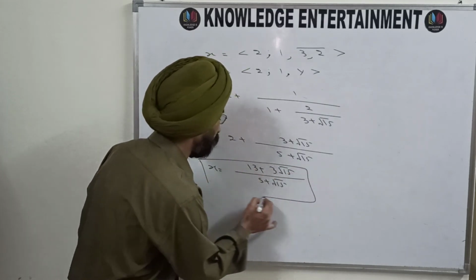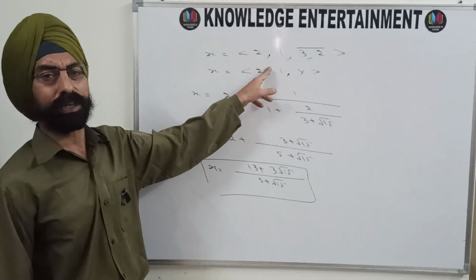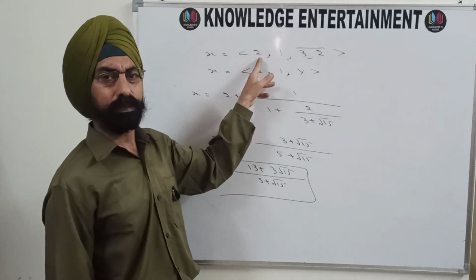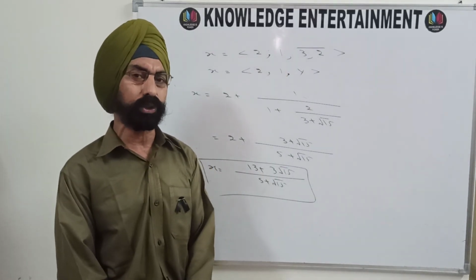This irrational number is being represented by this periodic simple continued fraction whose integral part is 2, rest of the numbers are 1, 3, 2, 3, 2, 3, 2 and so on.